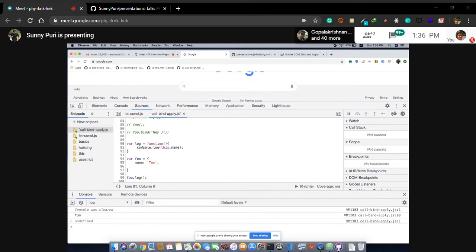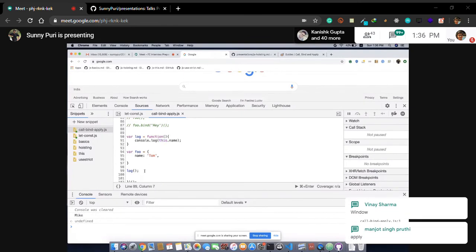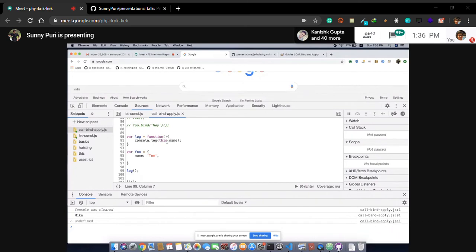I have removed it like this. Okay, I have removed the foo function. Now if I want the log function to be called with Tom, what do we have to do? I need this to be foo. Right now, if I execute, it is giving Mike because window.name is Mike.